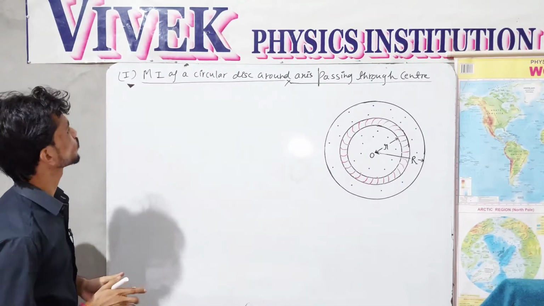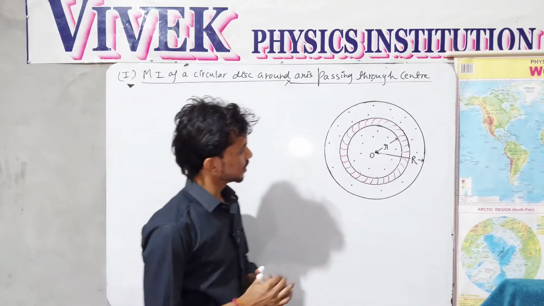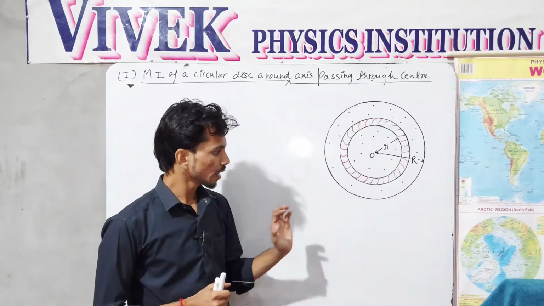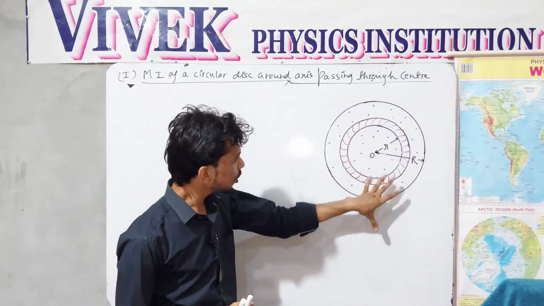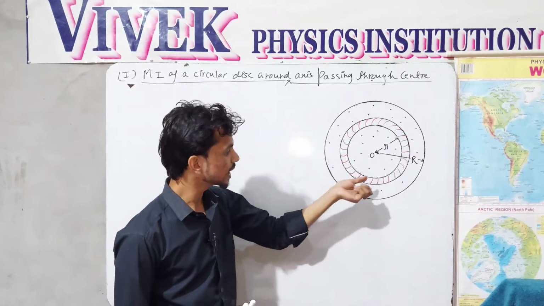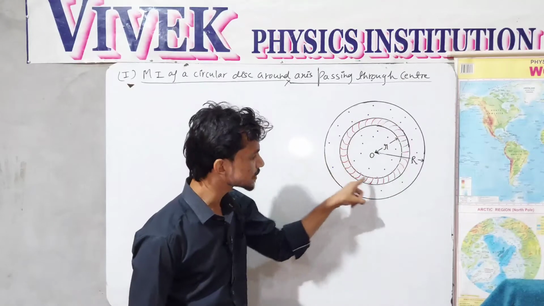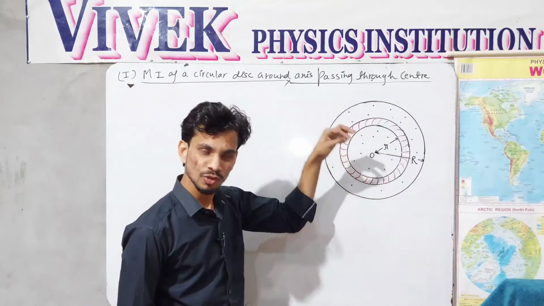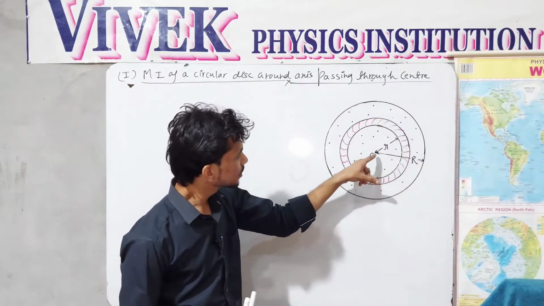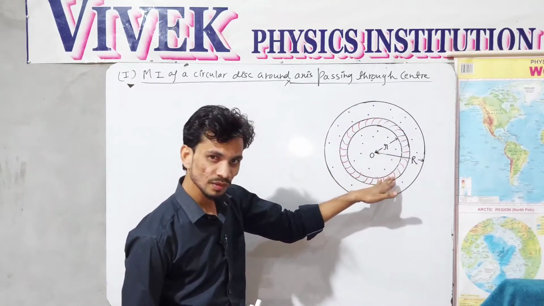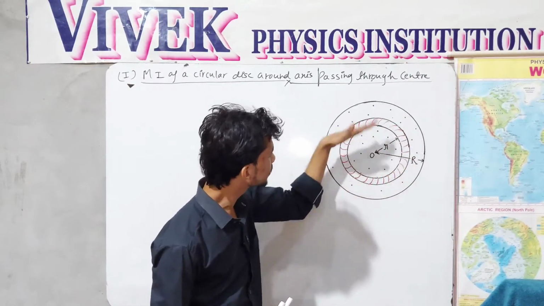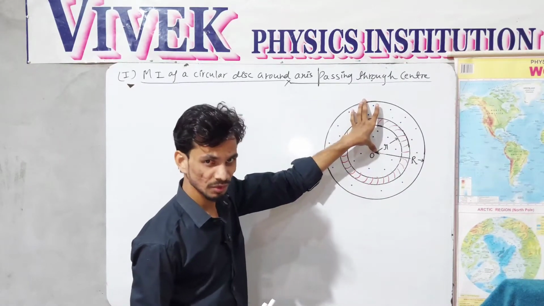In the first case, in order to find the moment of inertia of the disc, I can assume that this whole disc is comprised of an infinite number of such circular rings. So I am assuming that this complete disc is made up of such circular rings which can be made from here up to the complete r distance of the disc.